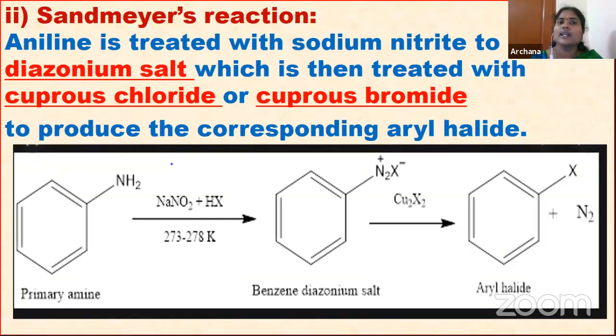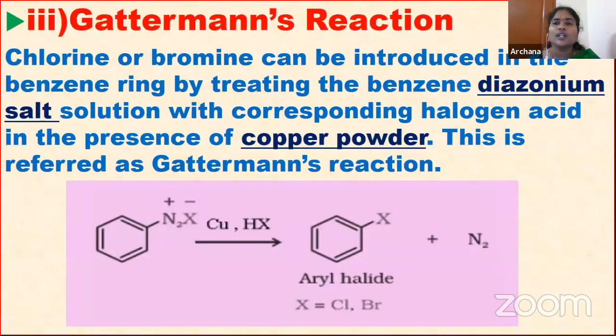Next, third one, Gattermann's reaction. What is meant by Gattermann reaction? With the help of this reaction, we can introduce chlorine or bromine into the benzene ring by treating the diazonium salt with copper powder in presence of a halogen acid.